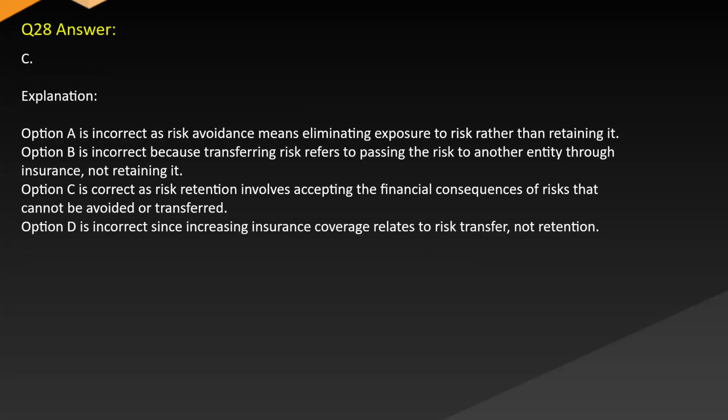Answer: C. Explanation. Option A is incorrect, as risk avoidance means eliminating exposure to risk rather than retaining it. Option B is incorrect because transferring risk refers to passing the risk to another entity through insurance, not retaining it. Option C is correct, as risk retention involves accepting the financial consequences of risks that cannot be avoided or transferred. Option D is incorrect, since increasing insurance coverage relates to risk transfer, not retention.